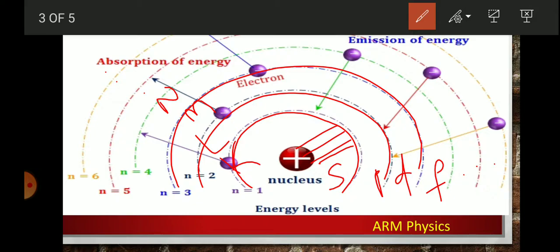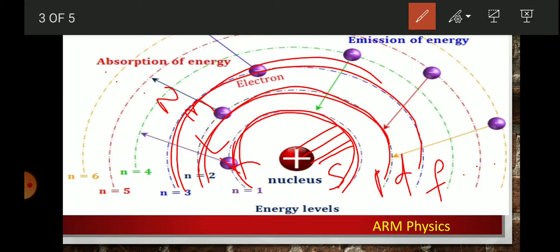Now let's start our first postulate. According to Bohr, electrons in an atom occupy stationary orbits of fixed energy at different distances. So these are called energy levels. These orbits are also called energy levels.